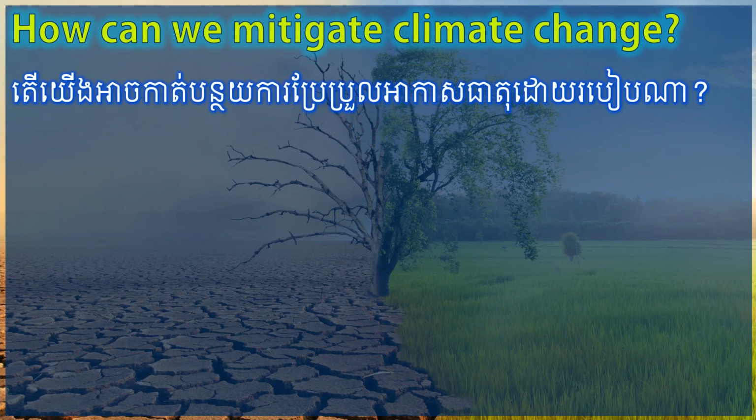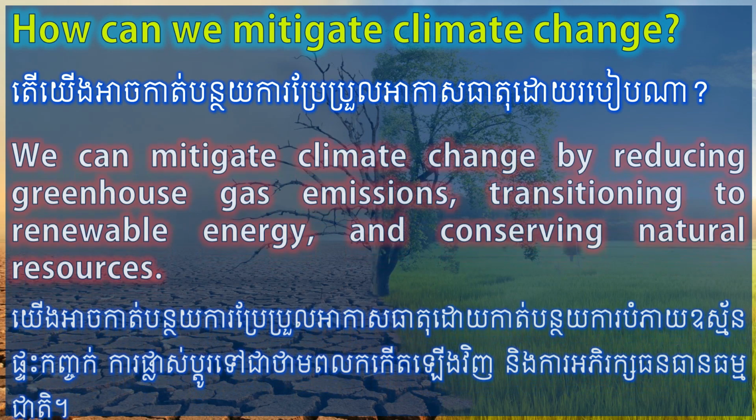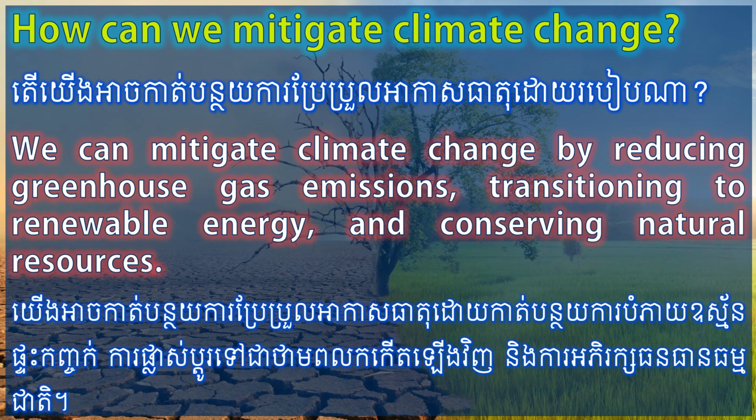How can we mitigate climate change? We can mitigate climate change by reducing greenhouse gas emissions, transitioning to renewable energy, and conserving natural resources.